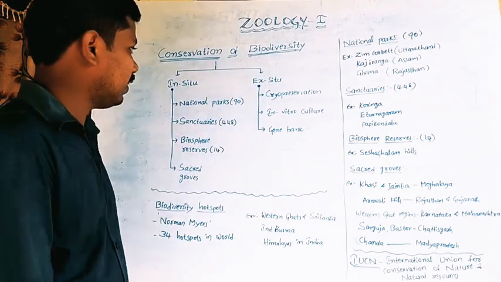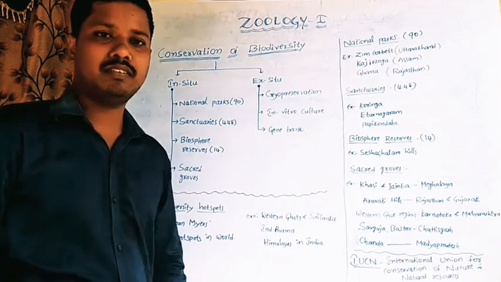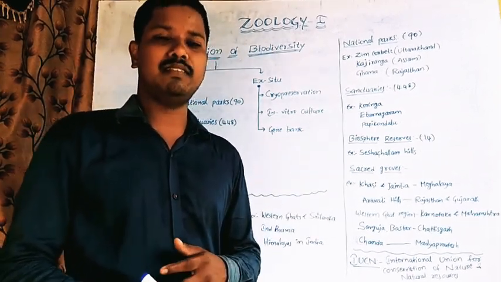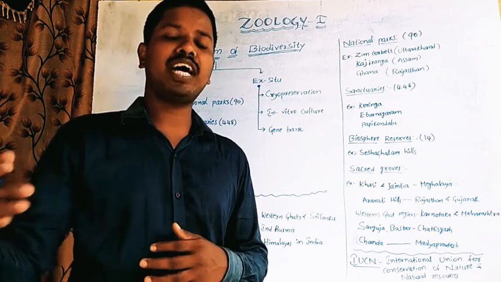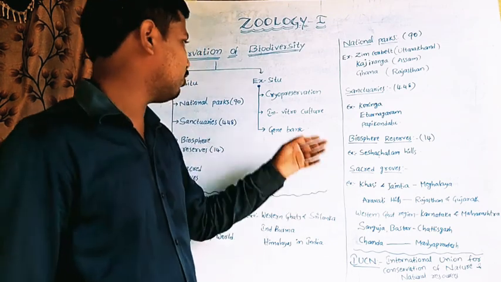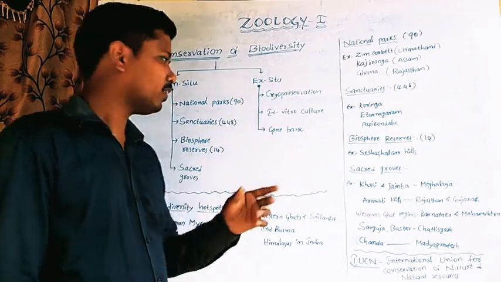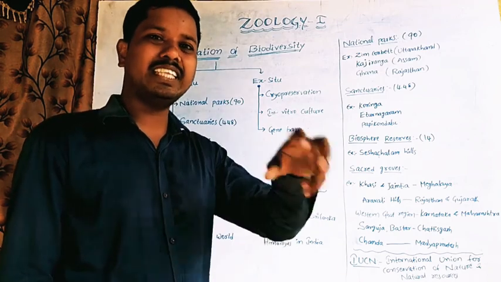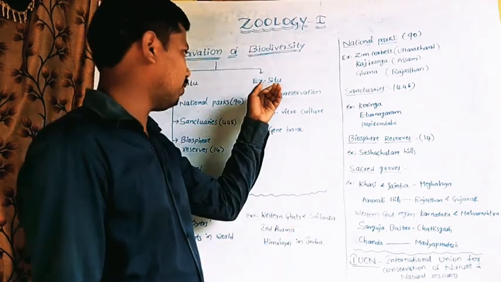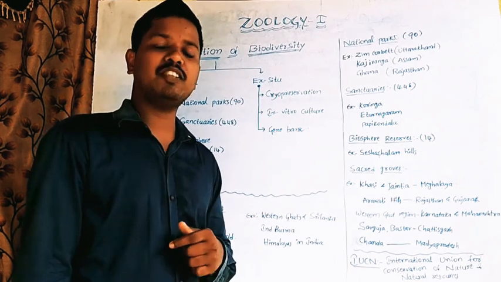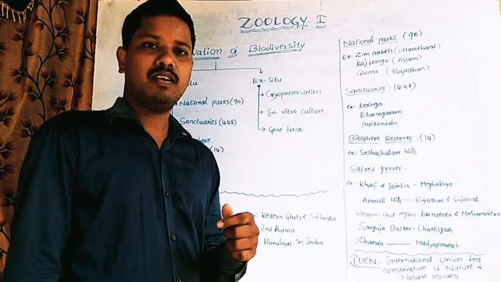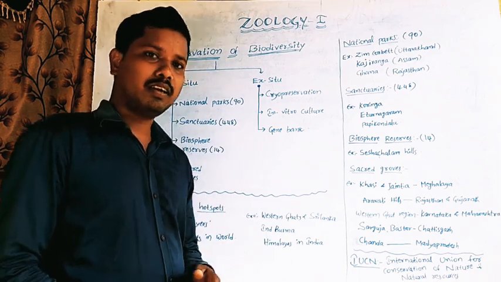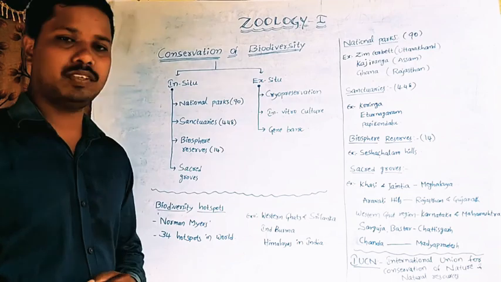So let us see about the ex situ conservation. Here the protecting of animal species out of their natural habitat is called ex situ conservation. In situ conservation means the protecting of animal species within their natural habitat, but here the protecting of animal species out from their natural habitat under human care is called ex situ conservation.